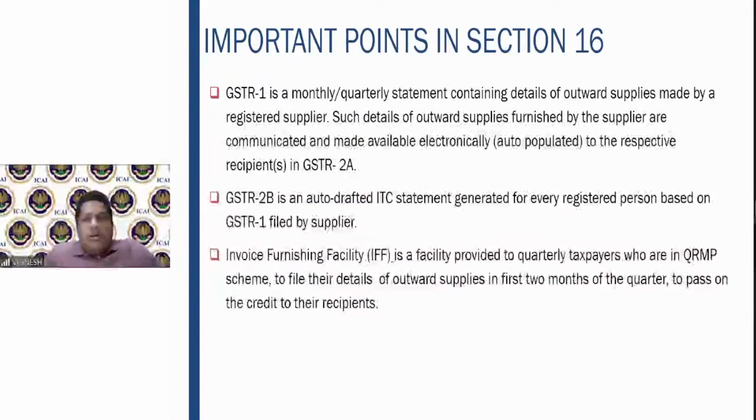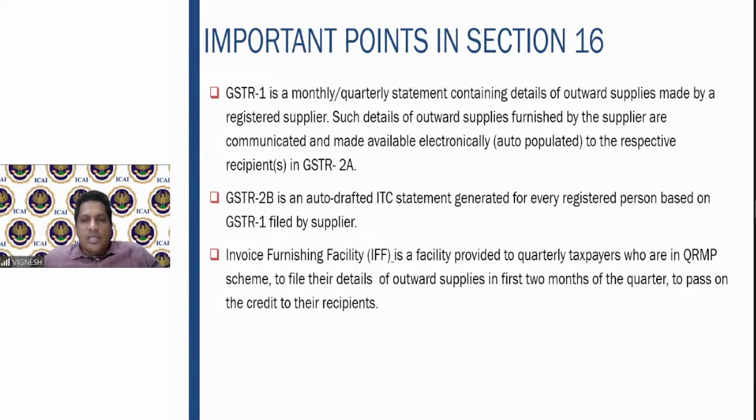Fine. So what are these three returns you have to understand? GSTR 1 is a monthly or quarterly statement. Considering the details of outward supplies, they are communicated, made available electronically in GSTR 2A or 2B. 2B is an auto-drafted ITC statement, whereas 2A is not. It is also automatically updated, but it keeps updating every now and then. Whereas GSTR 2B is updated only once on the 13th of the succeeding month.